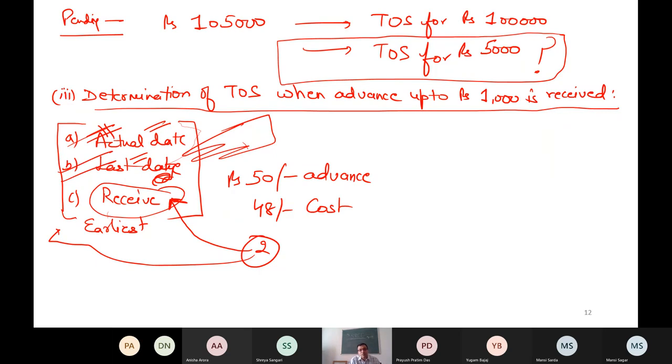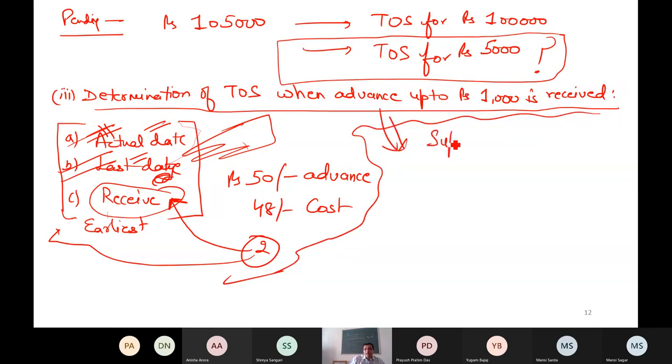So how can we compute point A and B? It would have become very problematic that for every small amount of advance also, you start giving the answer as receiving date. That is why government says that if the advance is till 1000, it is optional for this supplier.